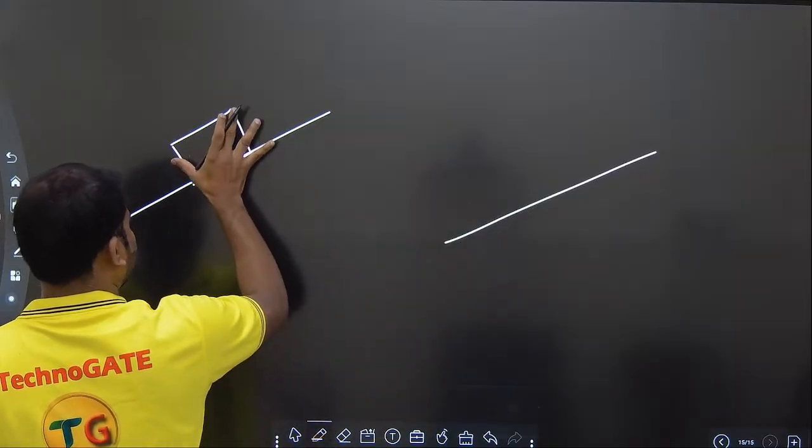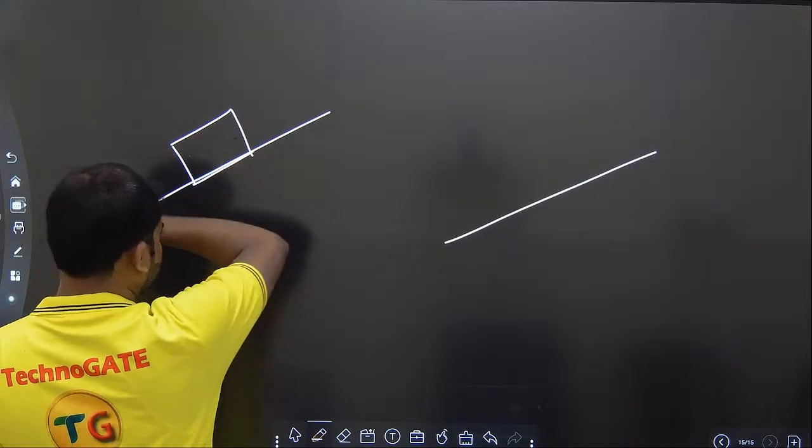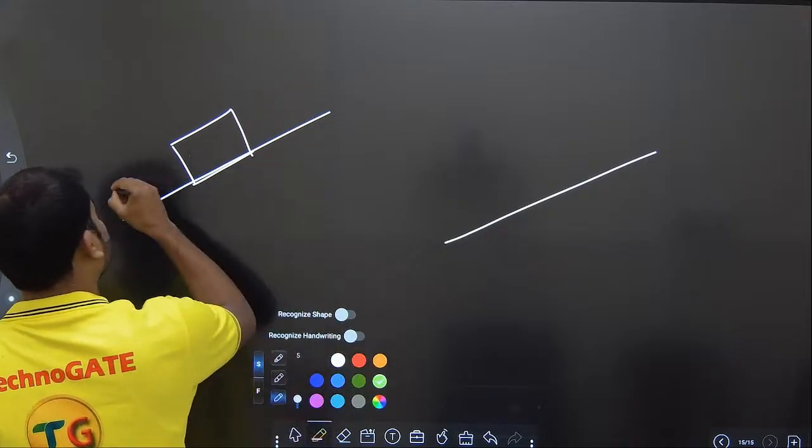This particular block is trying to fall down and we are actually pushing it up. So the applied force F is pushing it up.